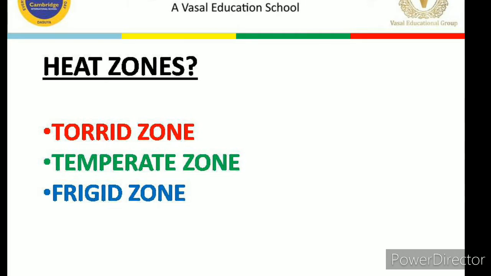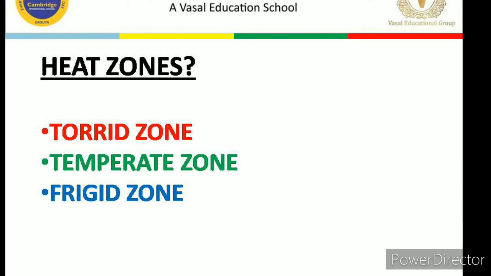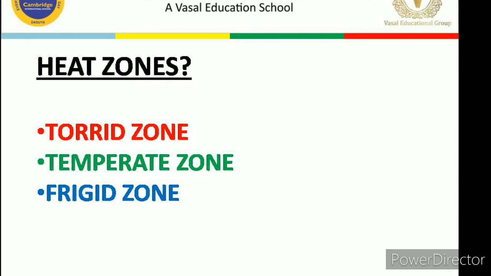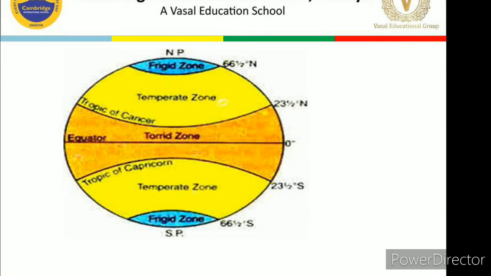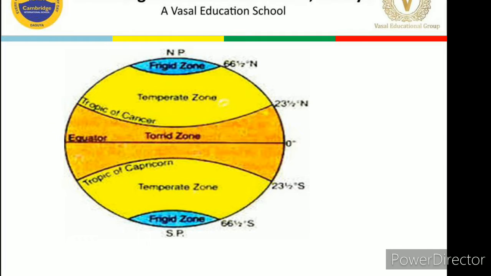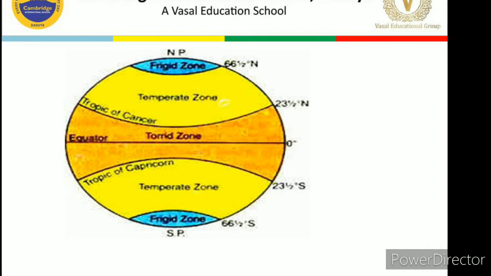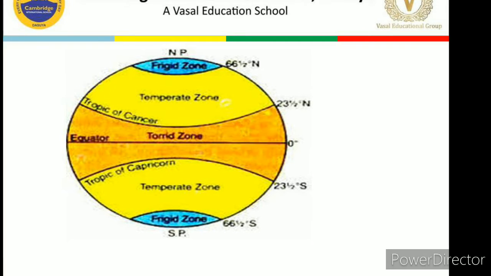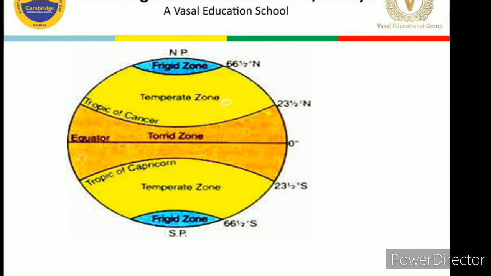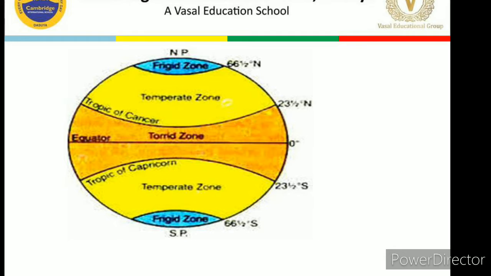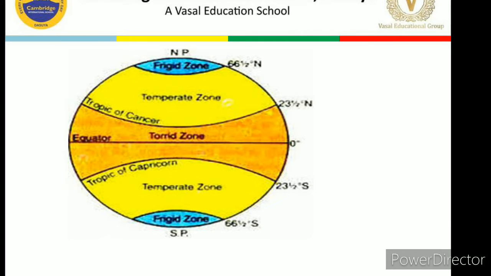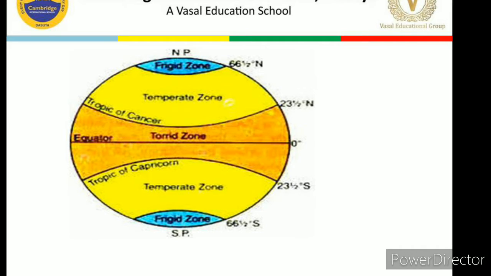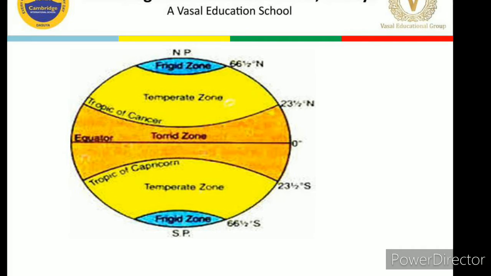Number 1, torrid zone. Number 2, temperate zone. Number 3, frigid zone. The torrid zone lies near the equator. As you can see in this diagram also, near the equator above as well as downside till 23 degree north and 23 degree south, this zone is known as the torrid zone. And this is the hottest zone and it receives the maximum heat throughout the year.